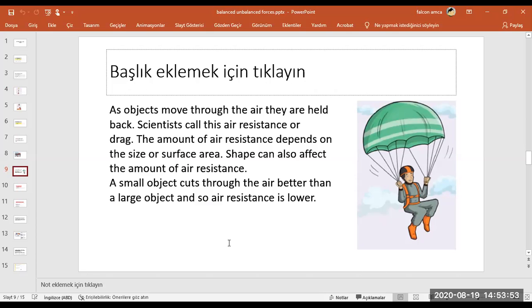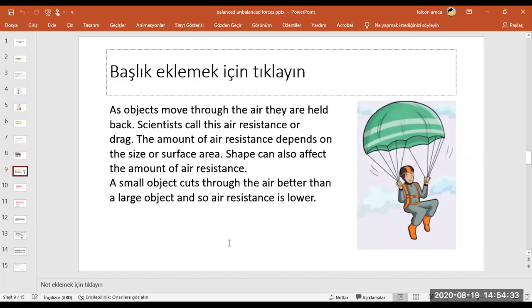Who can show us the direction? Here, this parachute will go from up to down. Where is the direction of air resistance? As an arrow from up to down or down to up? What can you say? Here, is air resistance with gravity or against gravity? What do you think? No idea?